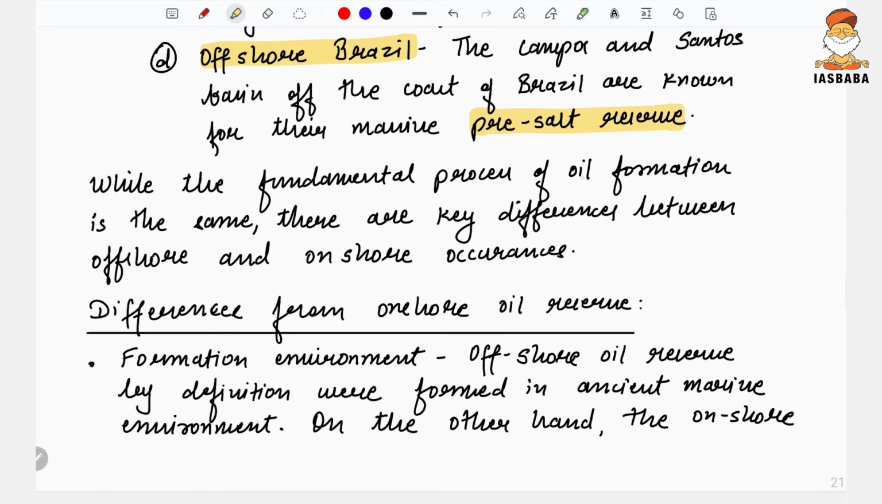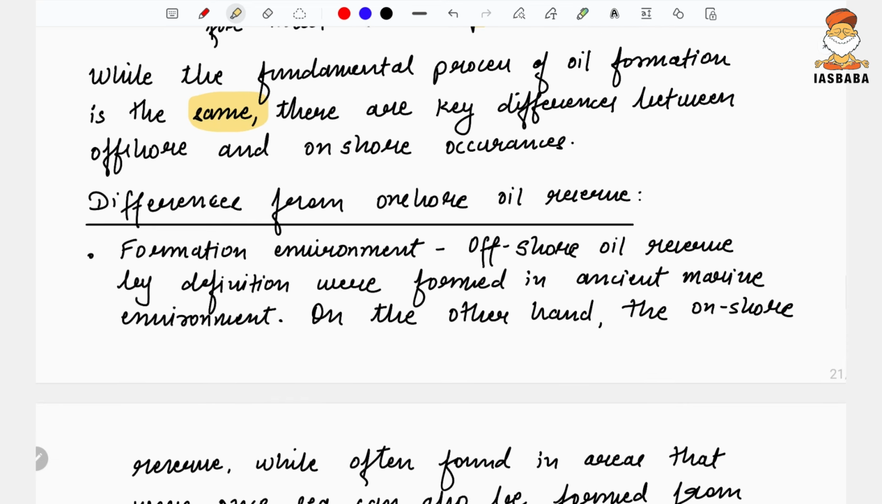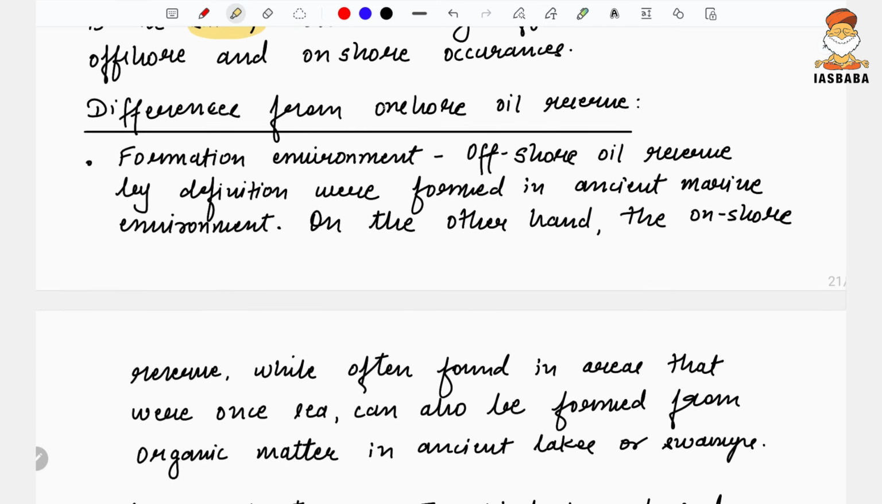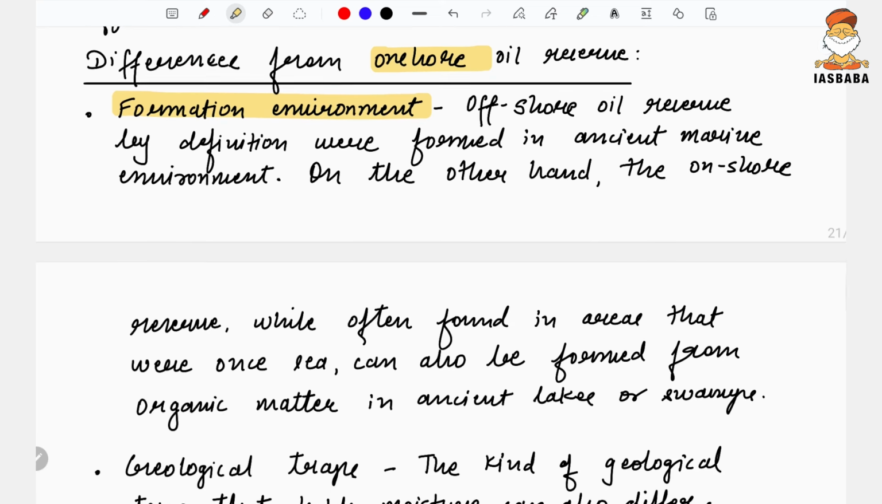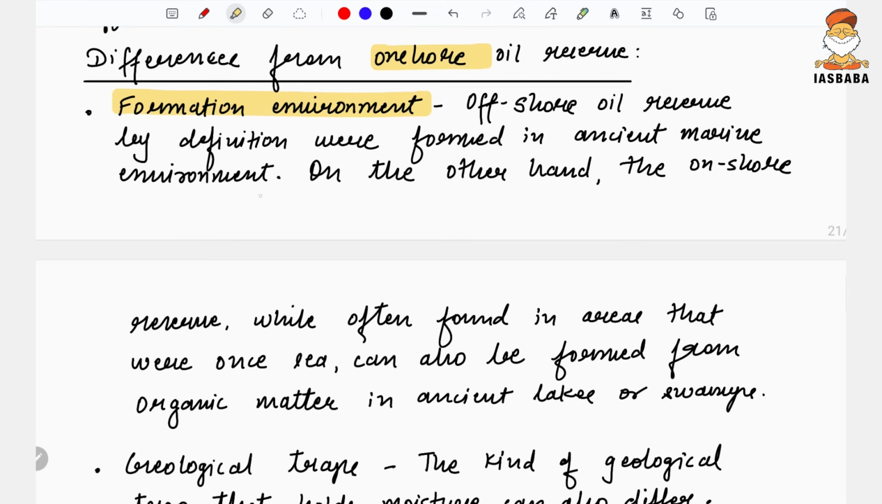So while the fundamental process of oil formation is relatively the same in the case of onshore and offshore, there are some differences as well. The difference from the onshore oil reserve is the formation environment. Offshore oil reserves, by definition, were formed in the ancient marine